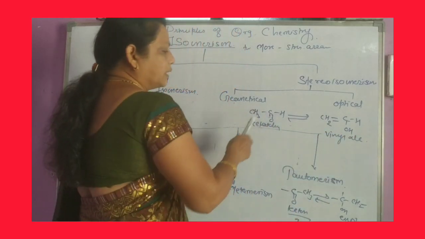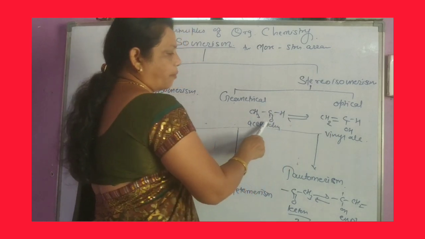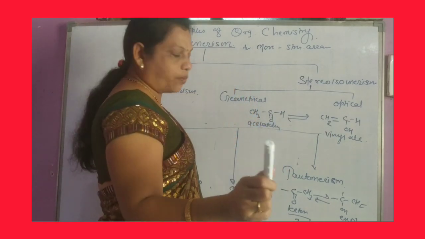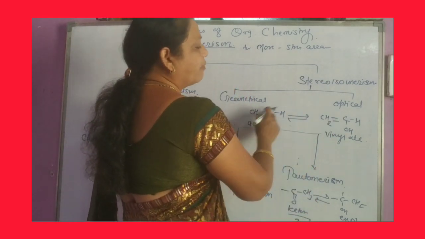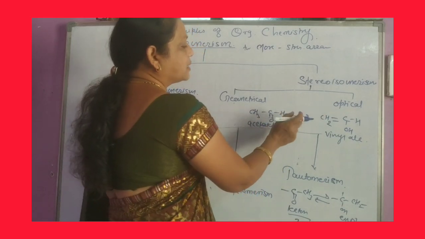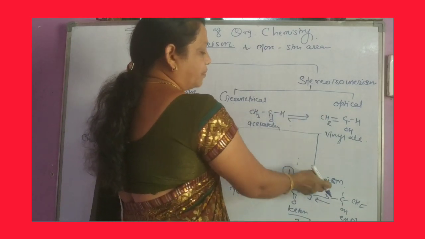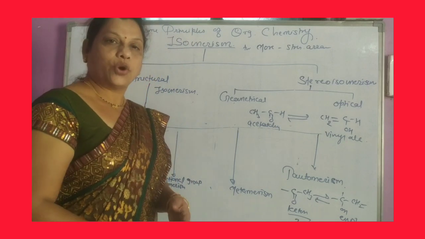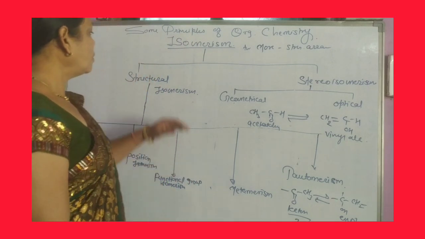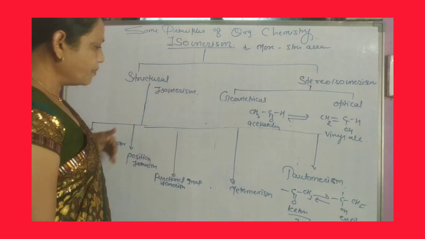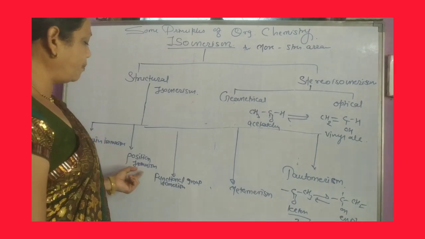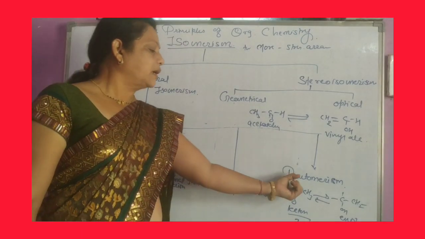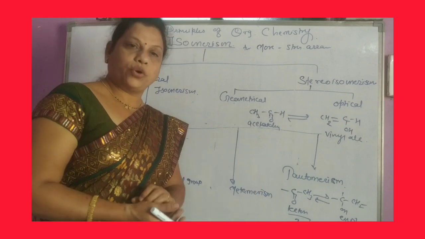So these two structural forms have the same molecular formula and are interconvertible into each other, and such isomerism is called tautomerism. So this is structural isomerism, classified into chain, position, functional, metamerism and tautomerism.